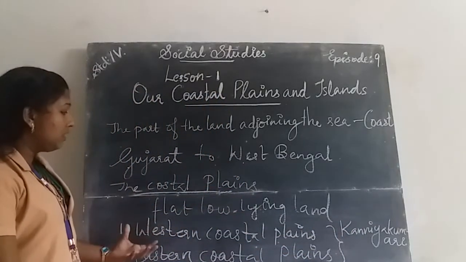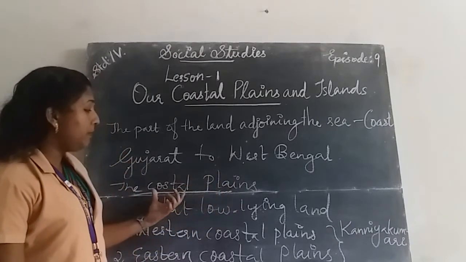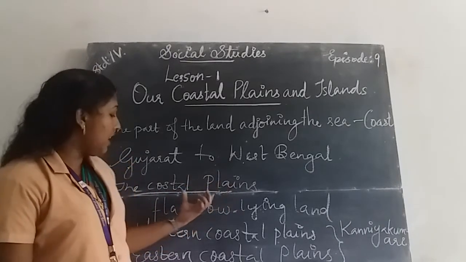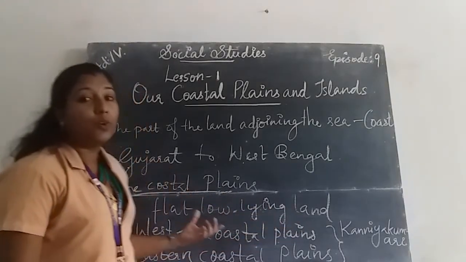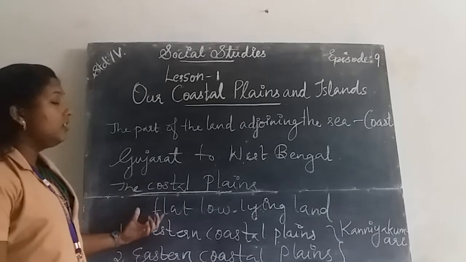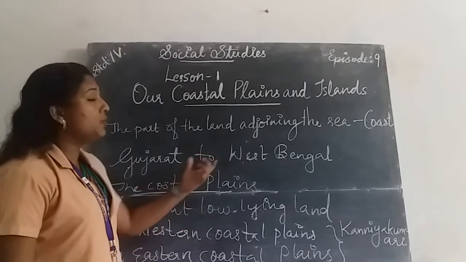Once again about our coastal plains. What are coastal plains? Our coastal plains are the flat low-lying land located along the coastline of India. Our coastal plains extend from Gujarat to West Bengal.